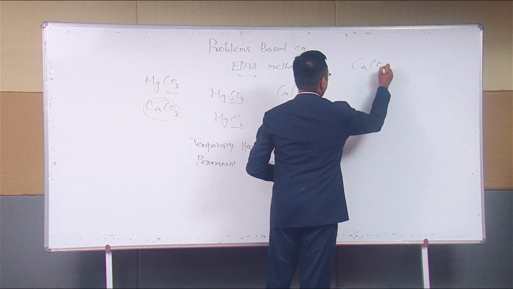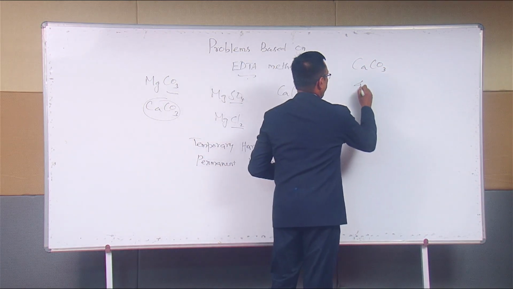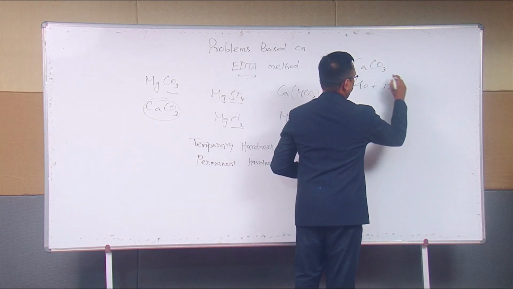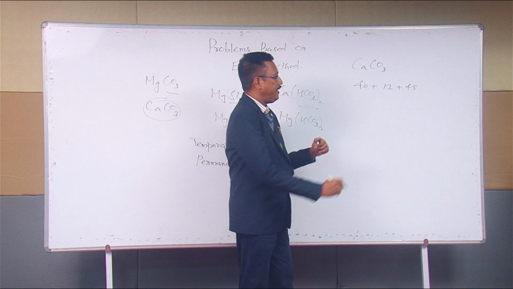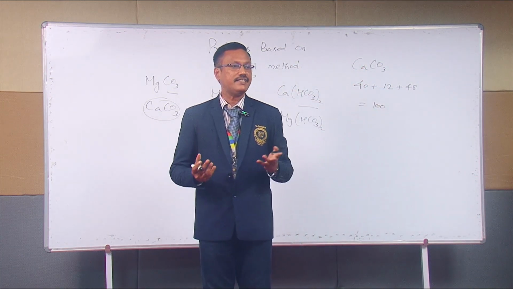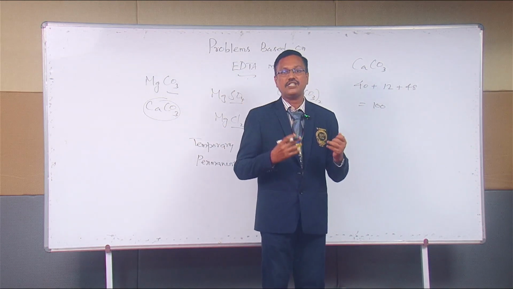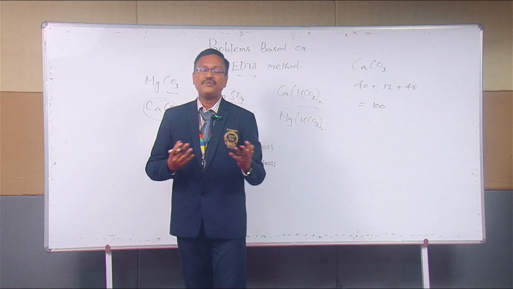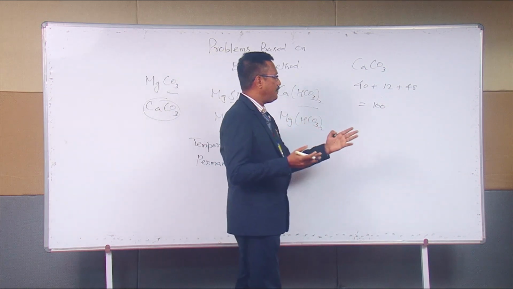What is the molecular weight of calcium carbonate? How can we calculate? For calcium, the atomic weight is 40. Carbon, it is 12. Oxygen, it is 3 into 16, 48. So, 40 plus 12 plus 48 altogether results in 100. Calcium carbonate molecular weight is 100. It is always easy for us to use 100 in calculations. You just remember in our lower classes we used to have the tables. The 10th table and 5th table are always favorite to us because it is very easy to work out on the numbers 5 and 10. The same trend happens here also.